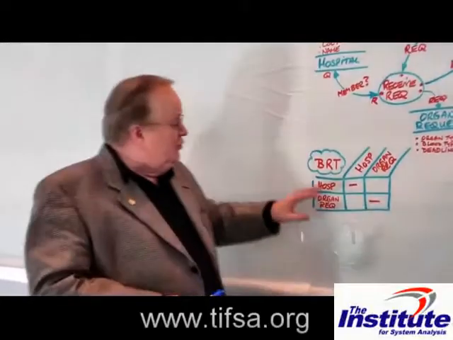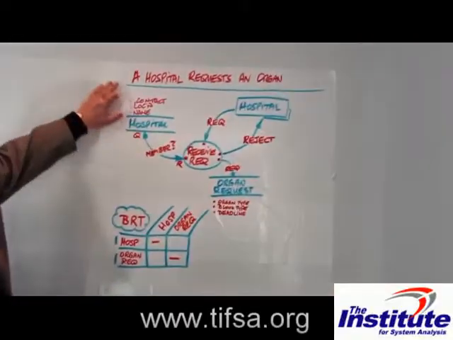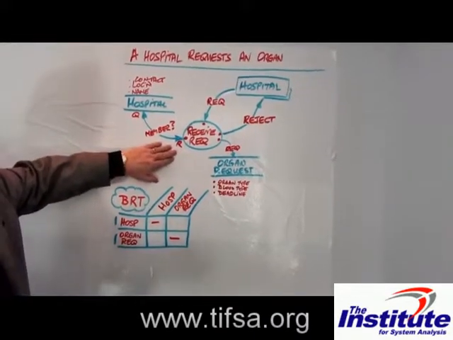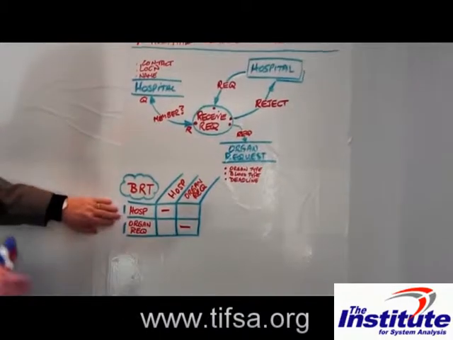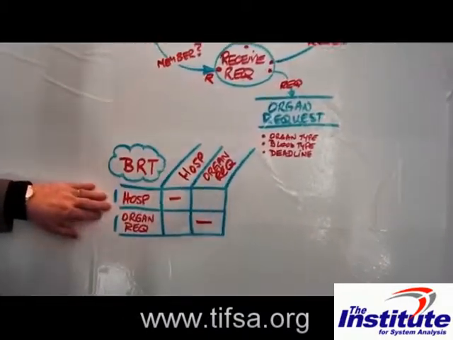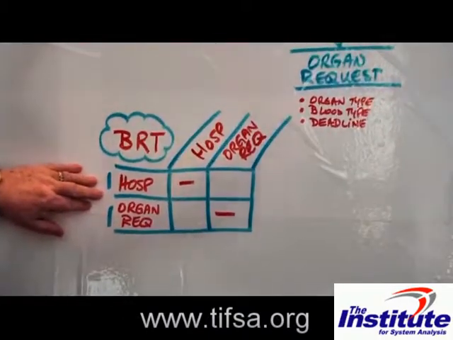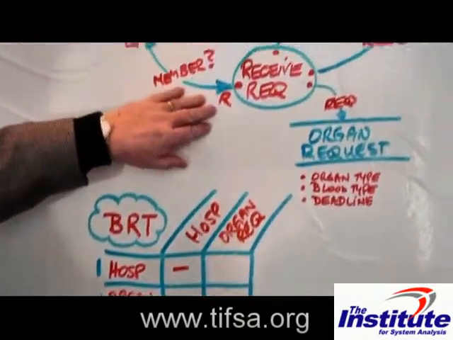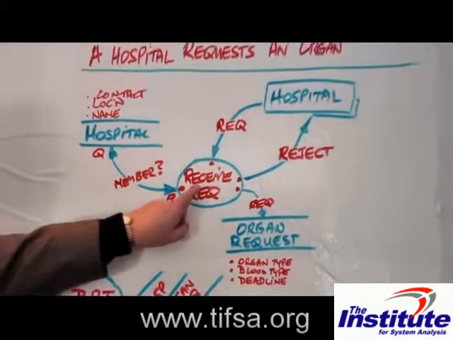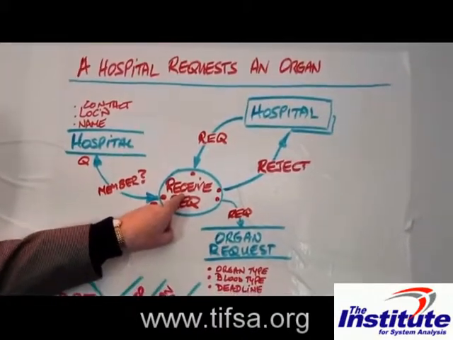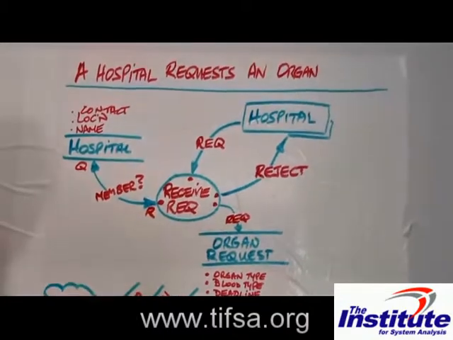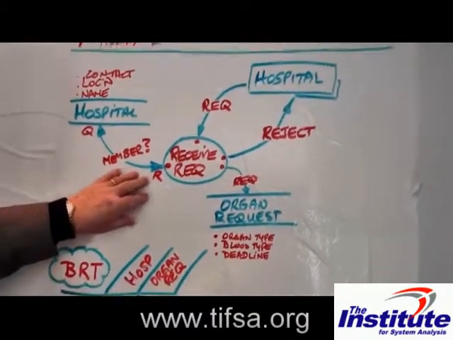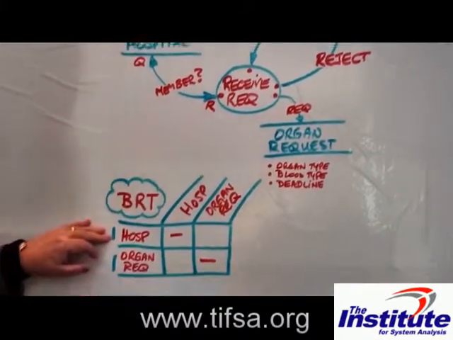So I've drawn a business rules table for this diagram related to this event, the hospital requests an organ, but it has to be process specific, receiving a request. The questions we're going to ask are very precise. They're called the business rules questions and have to be in the context of this process. We might not use the word or the verb receive as long as the question we ask, the verb structure we use, represents this process. So let's see what we've got here.